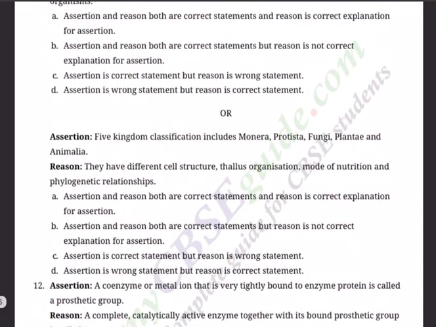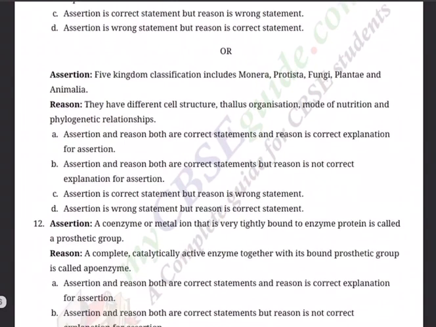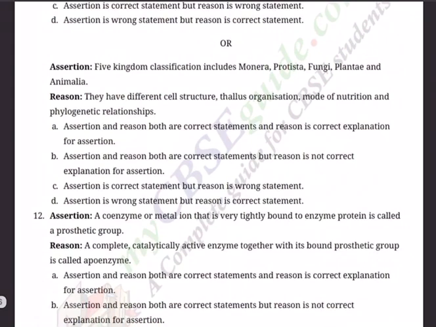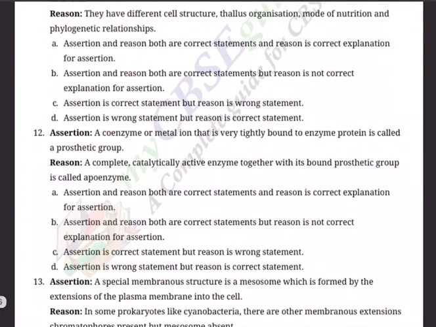5 kingdom classification includes Monera, Protista, fungi, plantae and animalia. Correct? Reason: they have different cell structure, thallus organization, mode of nutrition and phylogenetic relationships. Correct. So A and R both are correct, and R is correct explanation for A. B. A and R both are correct, but R is not correct explanation for A. C. A is correct, but R is wrong. D. A is wrong, but R is correct.